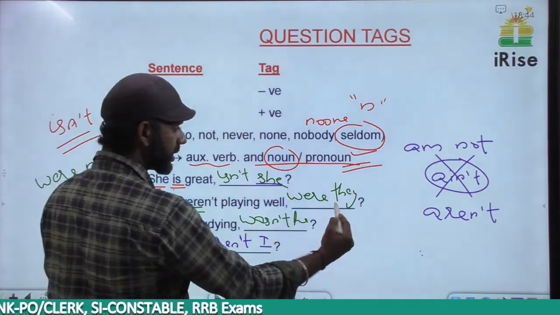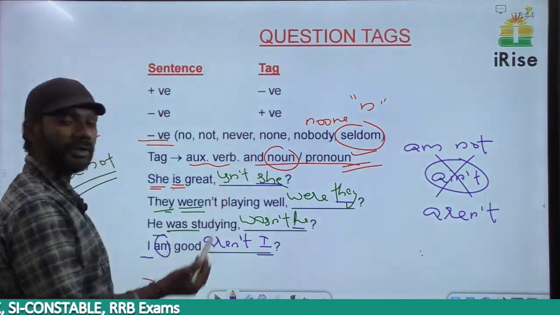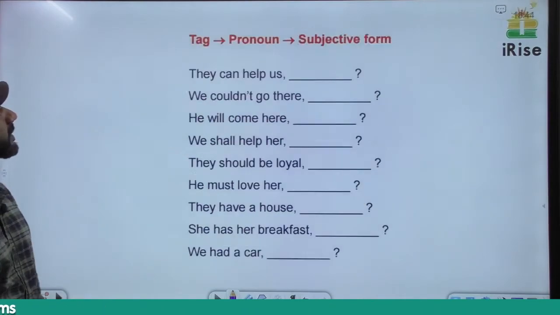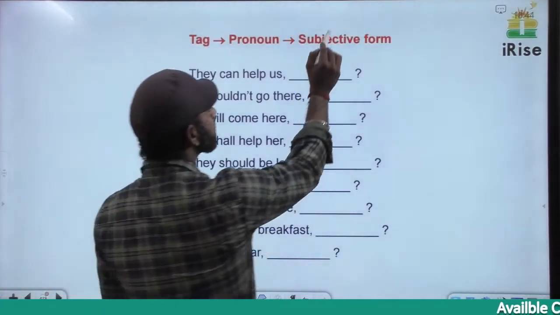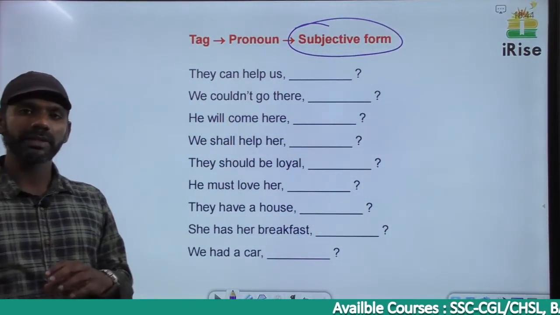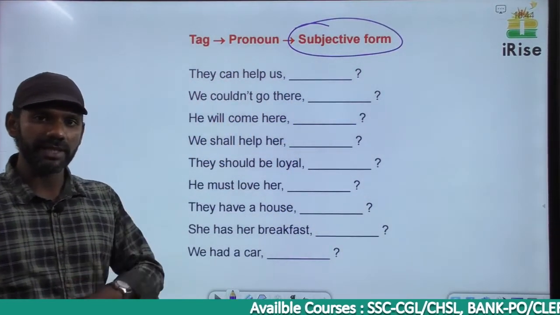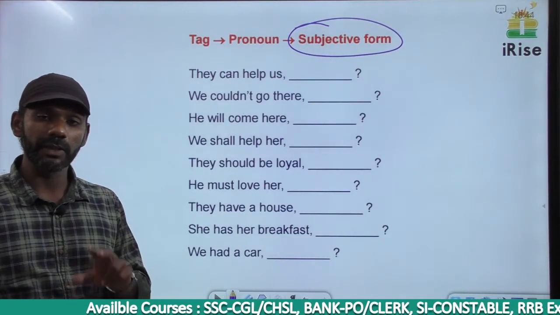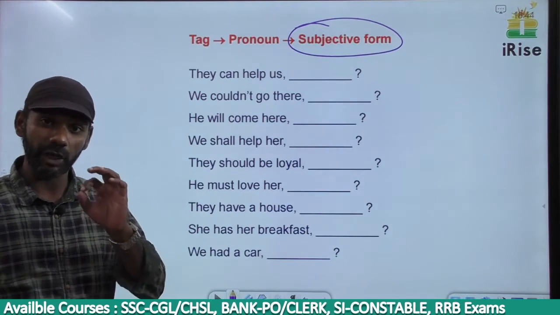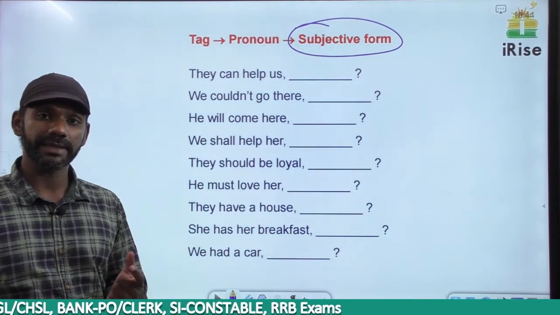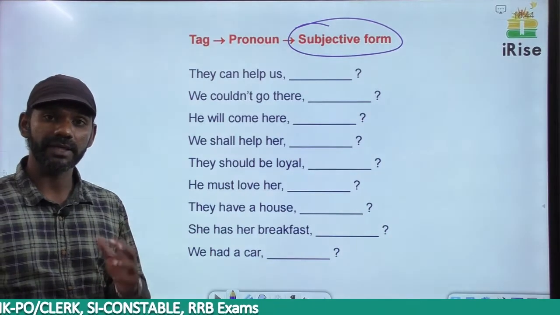He, she, they, he, I, all these are pronouns. The rule is: the pronoun that appears in the tag must be in the subjective form. I have given you the list of subjective pronouns, objective pronouns and possessive pronouns while discussing the topic pronouns. Subjective pronouns are he, she, it, they, I, we, you.